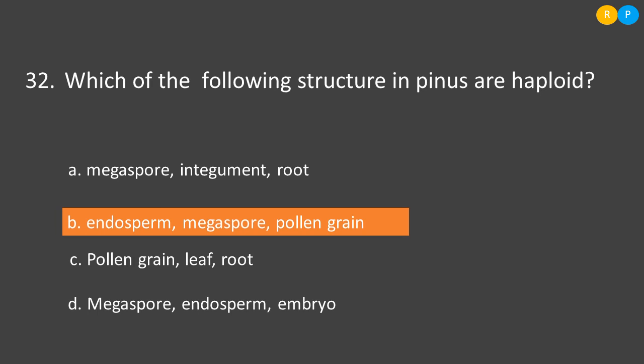Then look into option C, pollen grains. Pollen grains are haploid, but the leaves and roots are not haploid. They are the diploid organs. Then option D, megaspore. So megaspore is haploid. Then endosperm. Endosperm is also haploid, but embryo is not haploid because it is formed as a result of gamete fusion. So the correct one is option B because endosperm, megaspore as well as pollen grains are all haploid structures in gymnosperms like pinus.